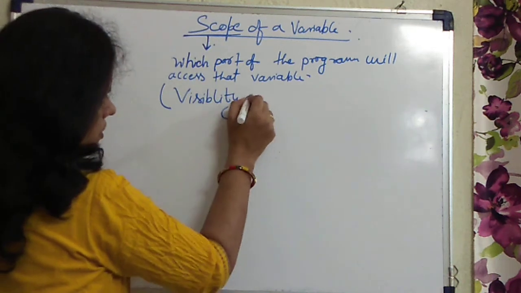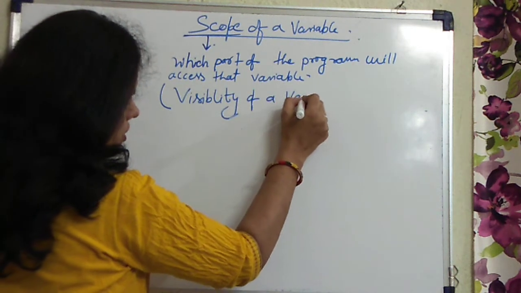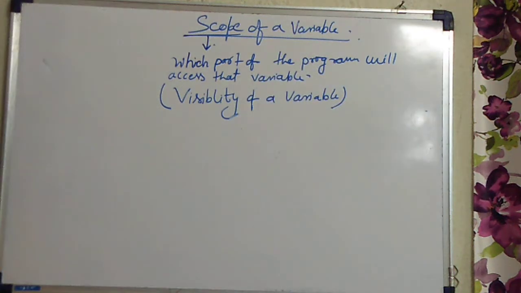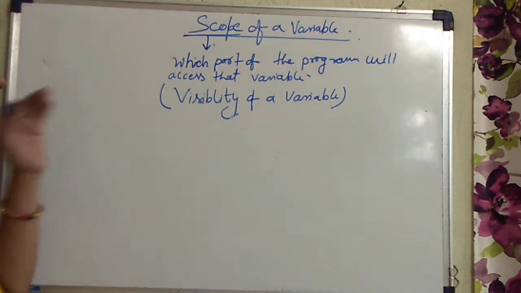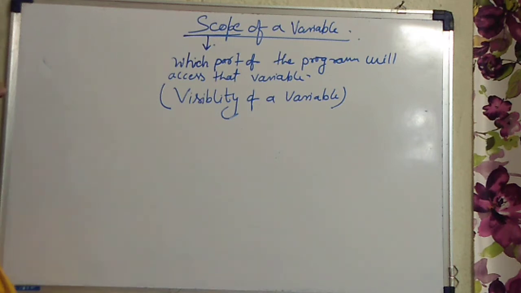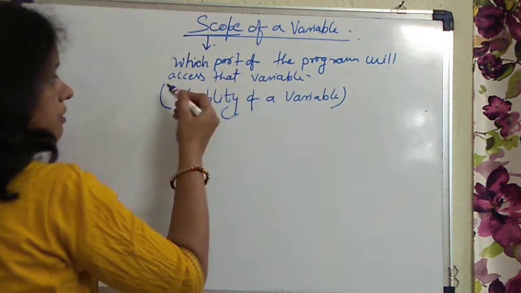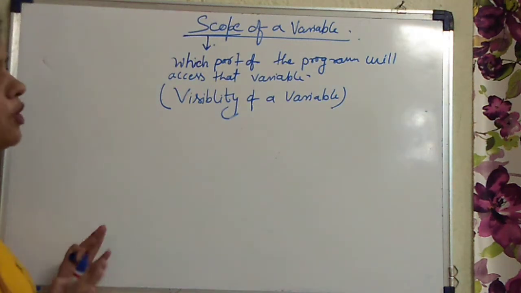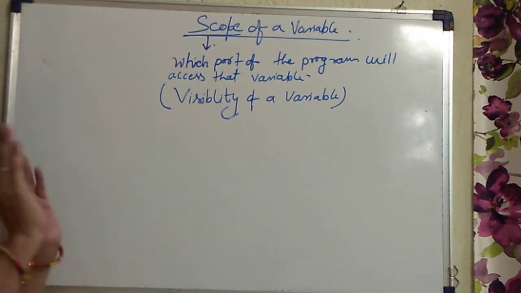Both have the same meaning. Visibility of a variable means in which part of the program that variable will be visible. If it is visible, then it can be accessible, right? Or which part of the program will access that variable. Clear now? That is called the scope of a variable.